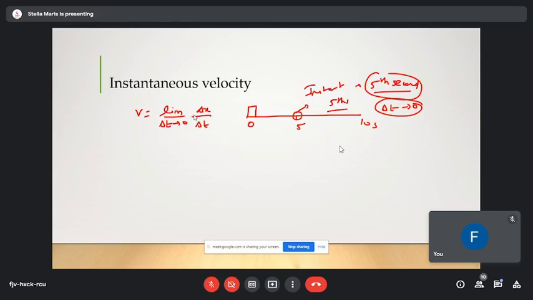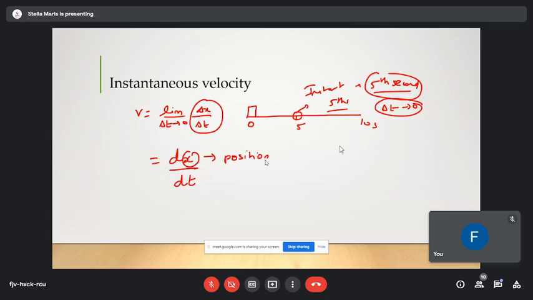Yes, sir. So when we apply the limit to the average velocity, what we get is the differential coefficient of x, dx by dt. x is nothing but position.